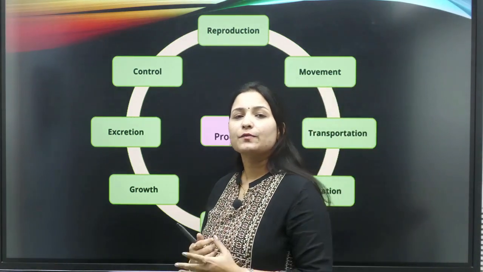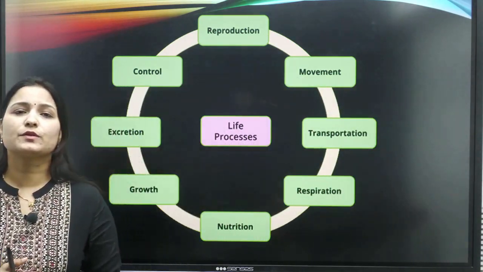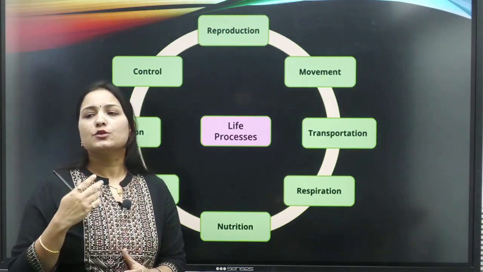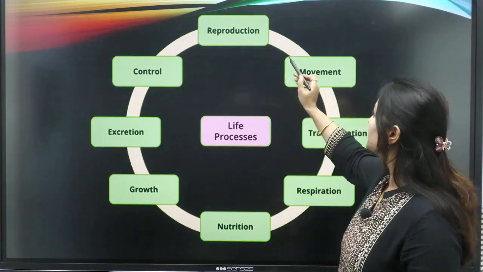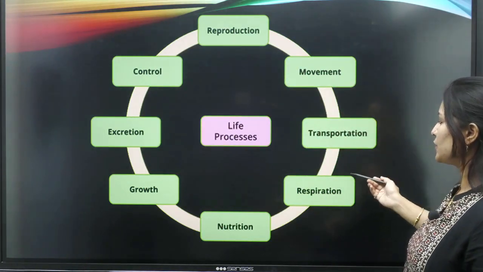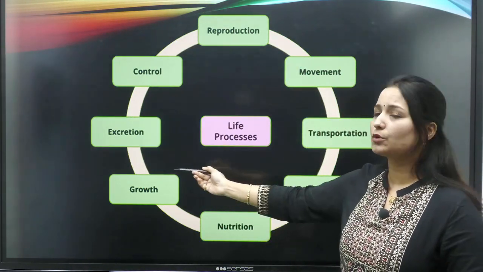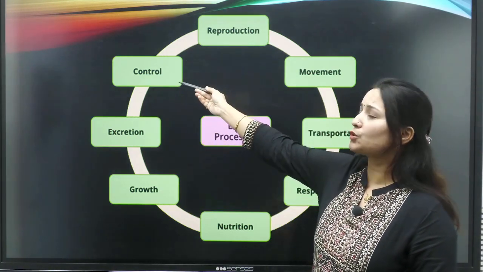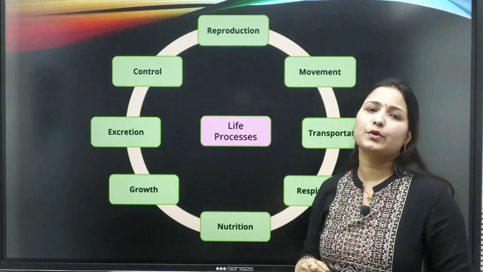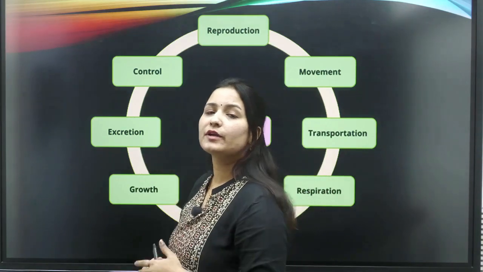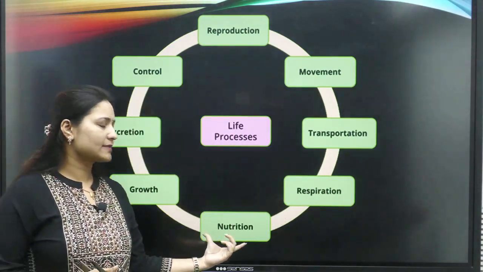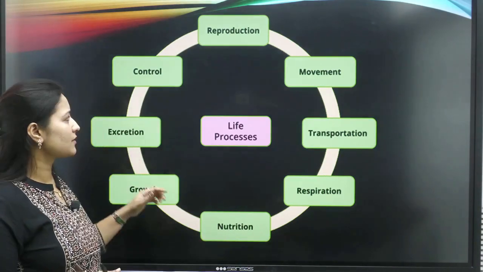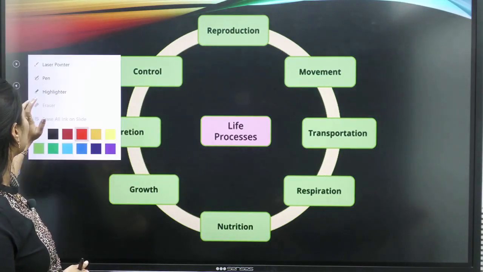Now, what are the life processes? Different sorts of life processes we are going to learn, students. Here they have given movement, transportation, respiration, nutrition, growth, excretion, control and coordination, and reproduction. These are the different forms of life processes we are going to learn. Now, let us take an example of nutrition as the first life process. Nutrition ka example le lo.